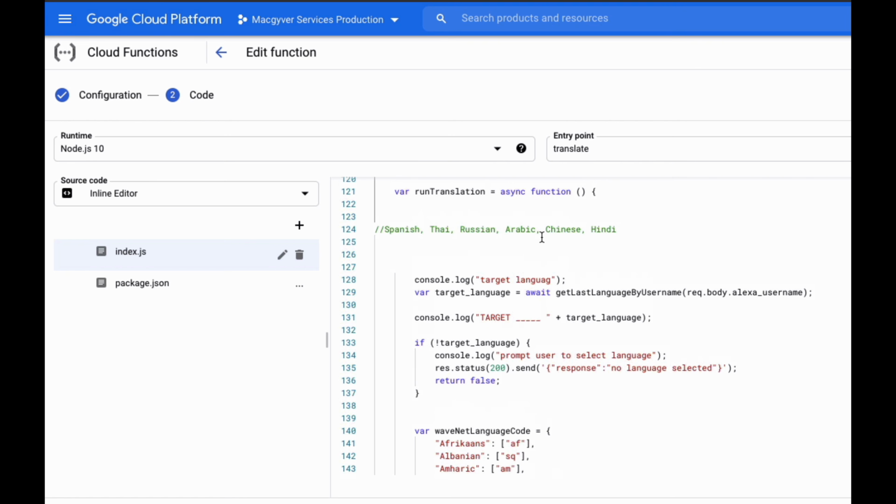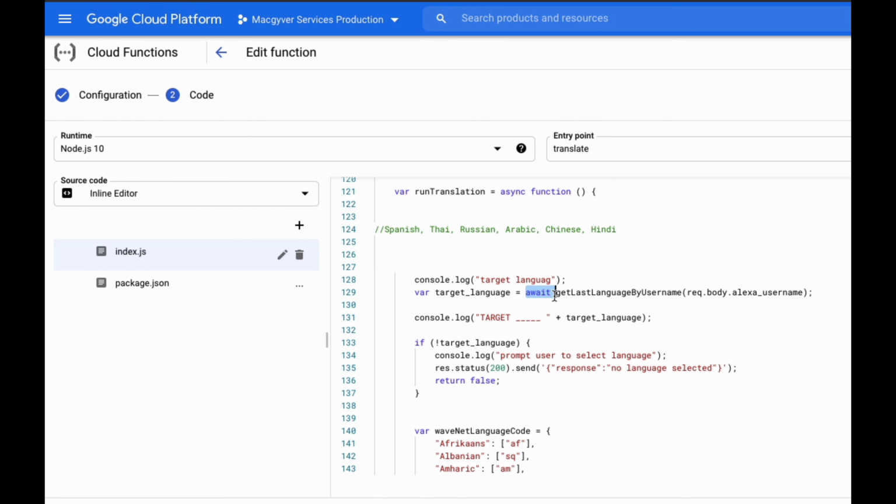Okay, so we post our JSON package to this API. Let's start by extracting the target language. We're going to run the helper function get last language by username. You know how we were passing over the Alexa username? Well, we store some data into Datastore, and we remember the last language that a user selected. So I have a function that can extract that from the database.